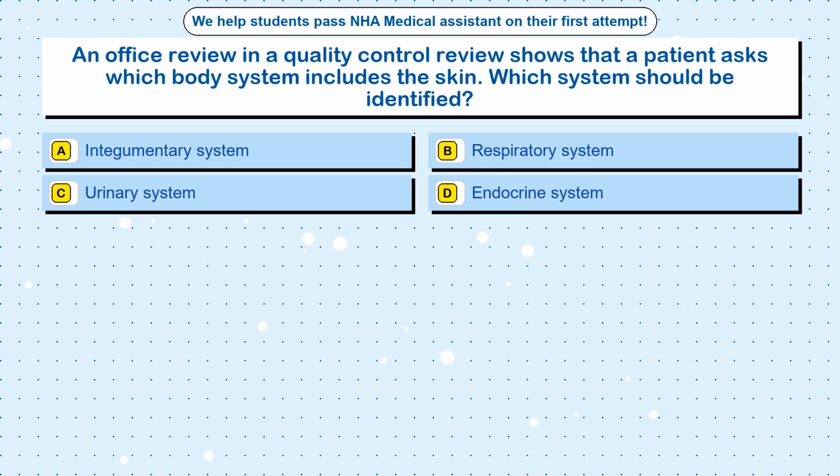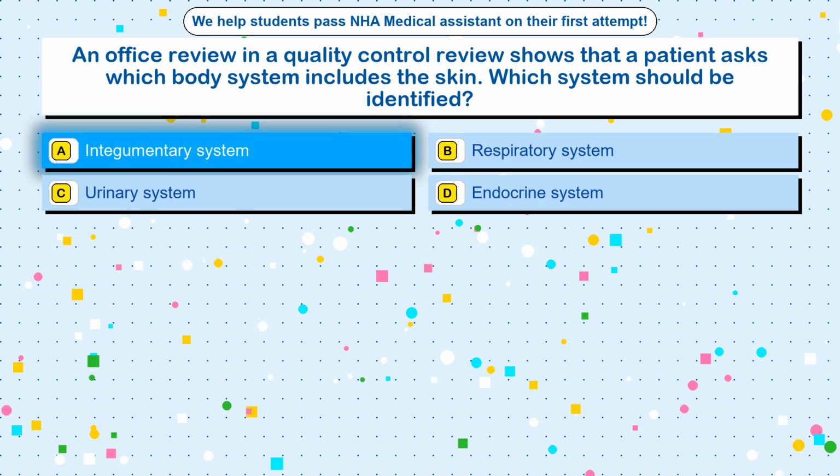Question 1. An office review in a quality control review shows that a patient asks which body system includes the skin. Which system should be identified? Option A, integumentary system. Option B, respiratory system. Option C, urinary system. Option D, endocrine system. The correct answer is option A, integumentary system.